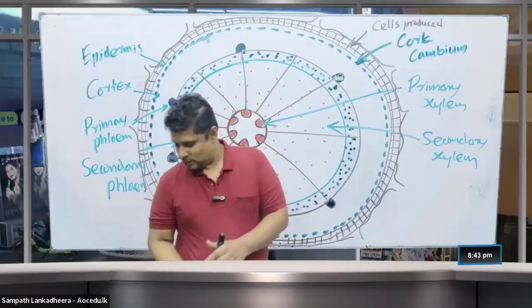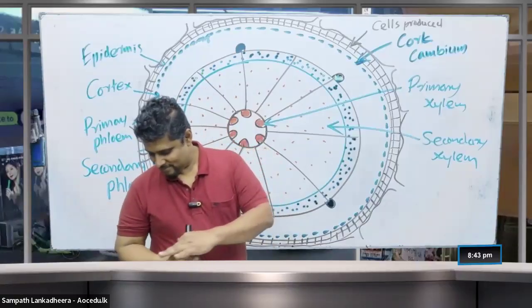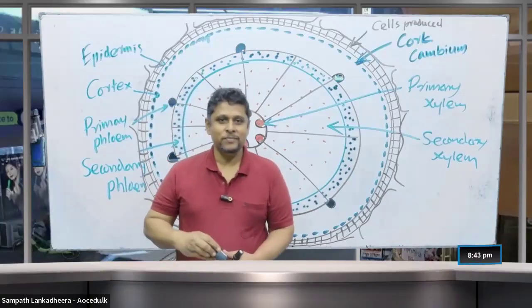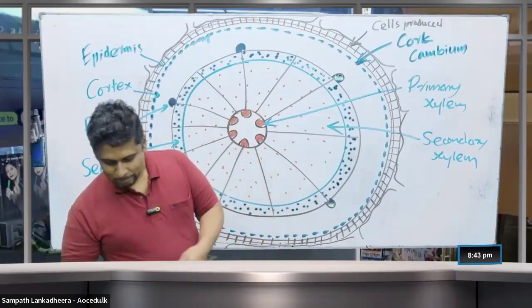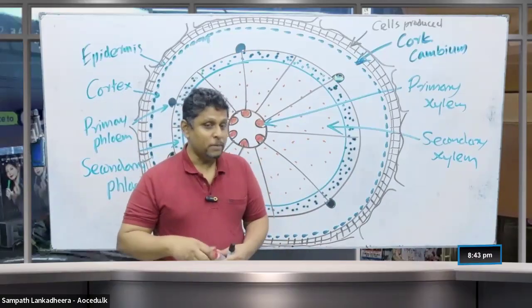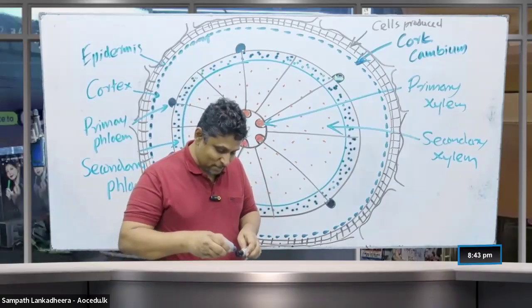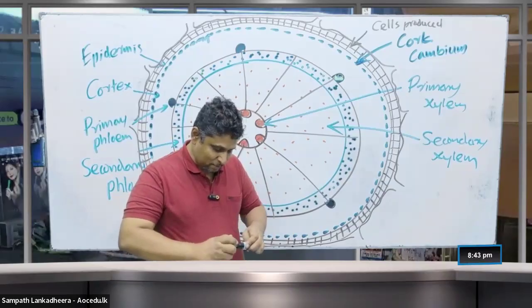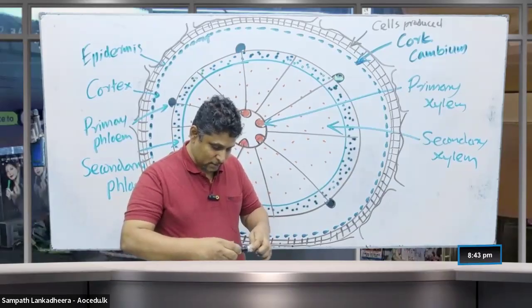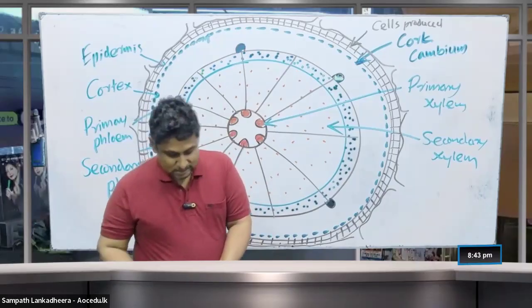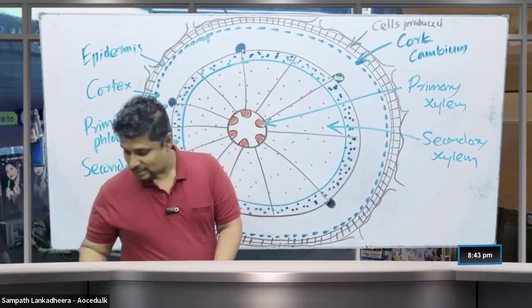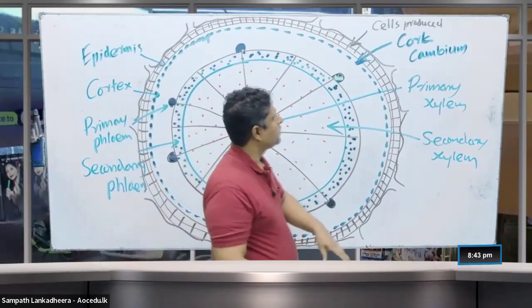Alright. So periderm. Periderm is therefore the combination of the cork cambium plus the other cells produced by the cork cambium.